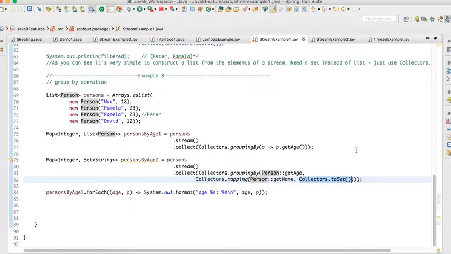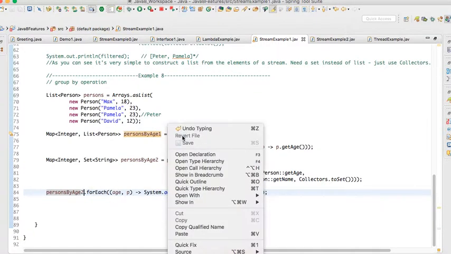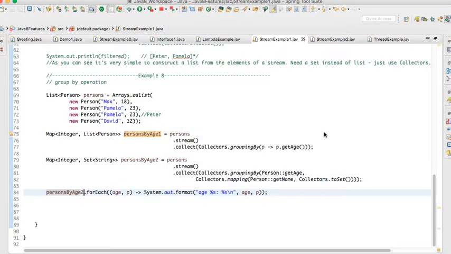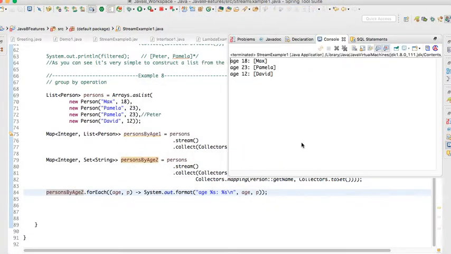So it will eliminate duplicate person names. Let me run this example. See, if we have the same name, it automatically eliminated the duplicate values.